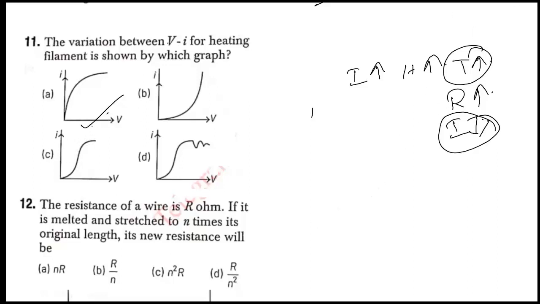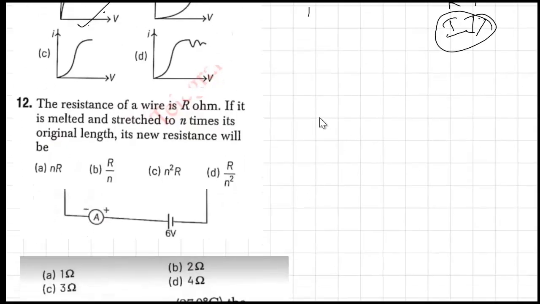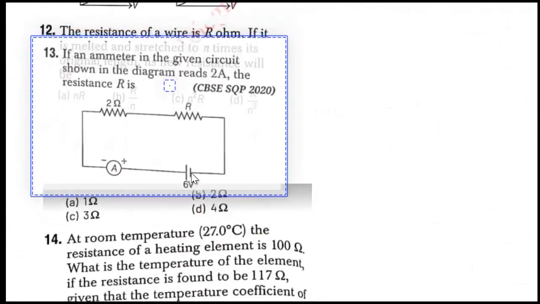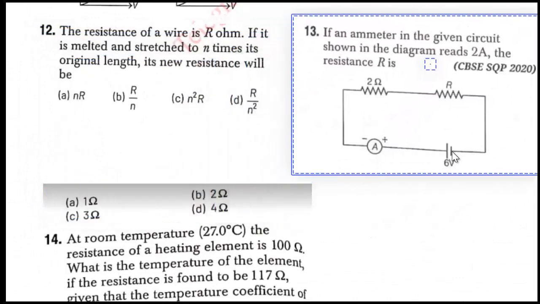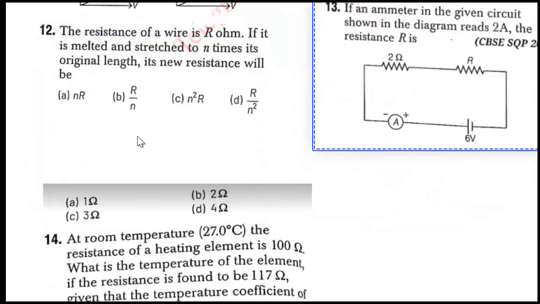So next one. In the 12th question, the resistance of a wire in Ohm's law is R ohm. If it is melted and stretched to n times its original length, its new resistance will be? So here, how can we find out?